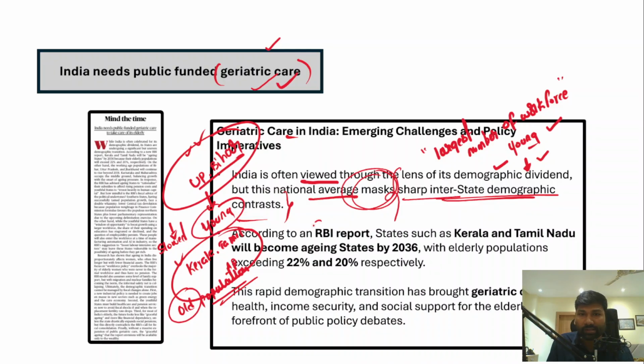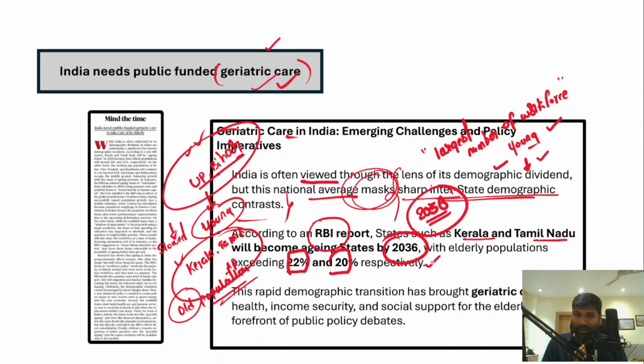However, according to the Reserve Bank of India's report, states such as Kerala and Tamil Nadu will become aging states, or aged economies, by the year 2036, with elderly populations exceeding 22% and 20% respectively. And this is going to be a burden on these economies or states, right?